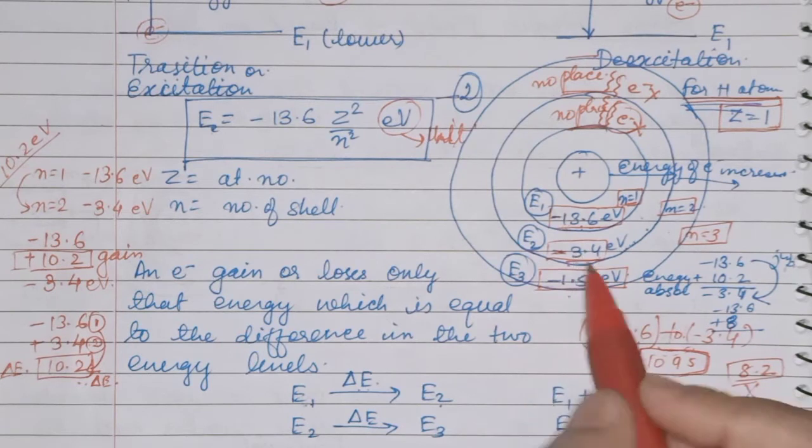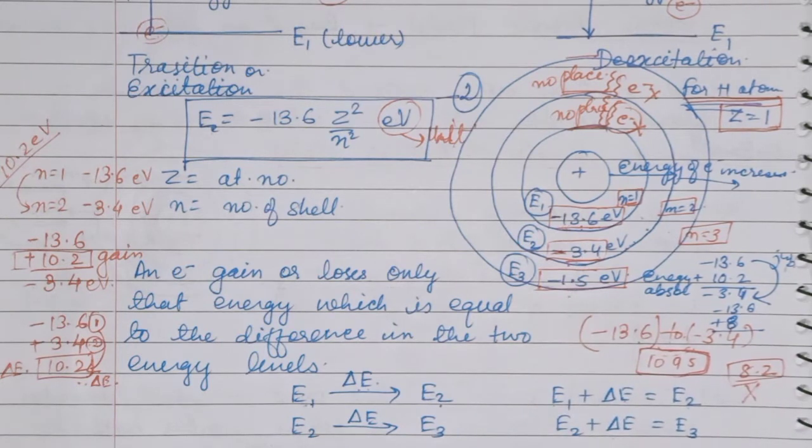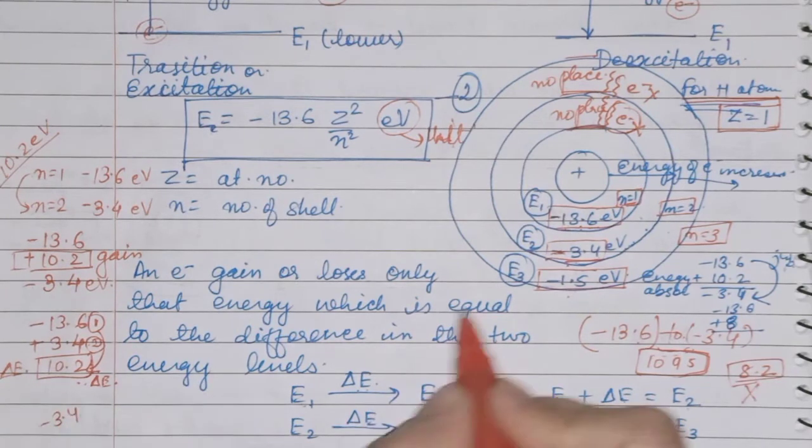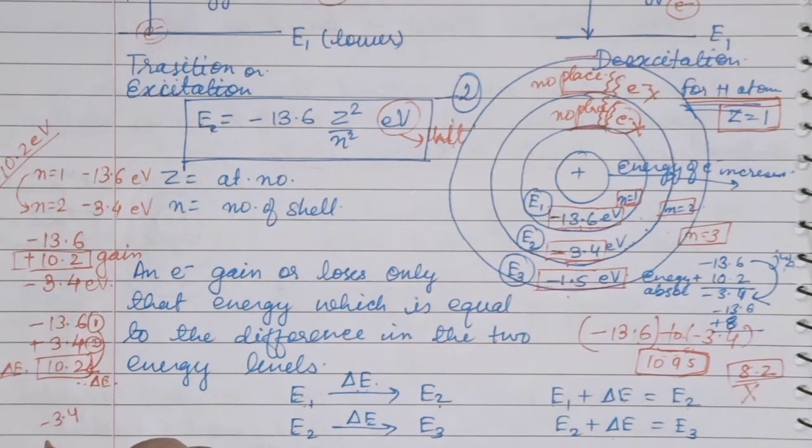Now suppose here minus 3.4, see here minus 3.4 and next is minus 1.5. So when you subtract these two, it means you will do E2 minus E1. Okay, so what will you get?